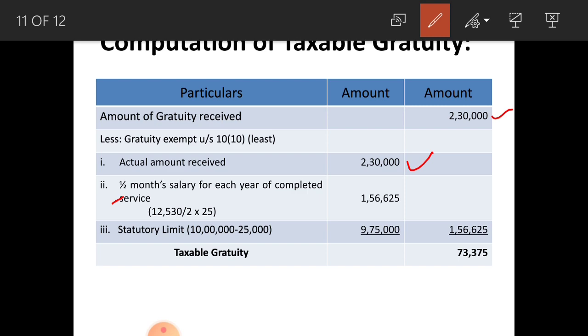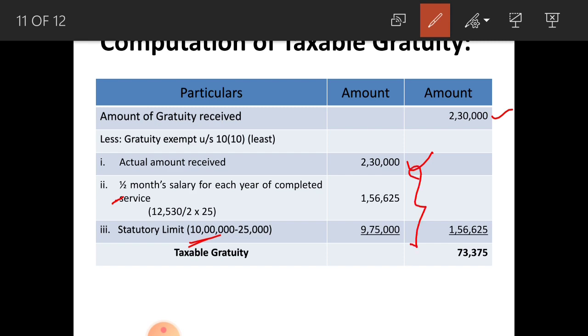Statutory limit for not covered under Payment of Gratuity Act is 10 lakhs and not 20 lakhs. From that you have to deduct previously received gratuity amount exempted previously. So when you deduct that amount, statutory limit is 9,75,000.